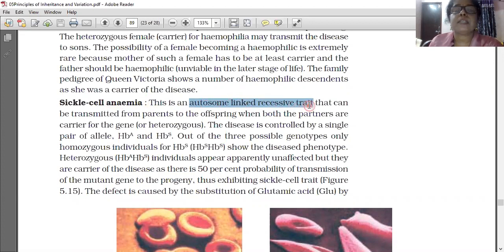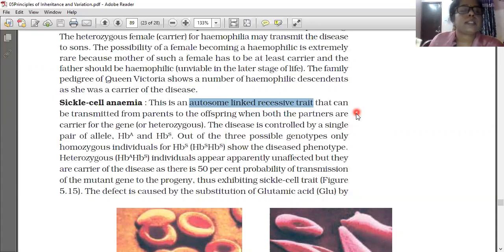Sickle cell anemia is an autosome linked recessive trait that can be transmitted from parents to the offspring when both the partners are carrier for the gene, or heterozygous. The disease is controlled by a single pair of allele only.